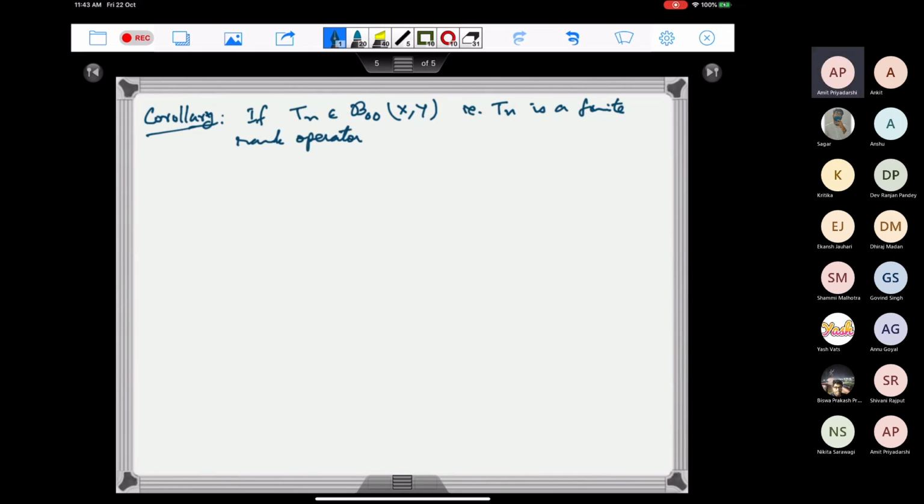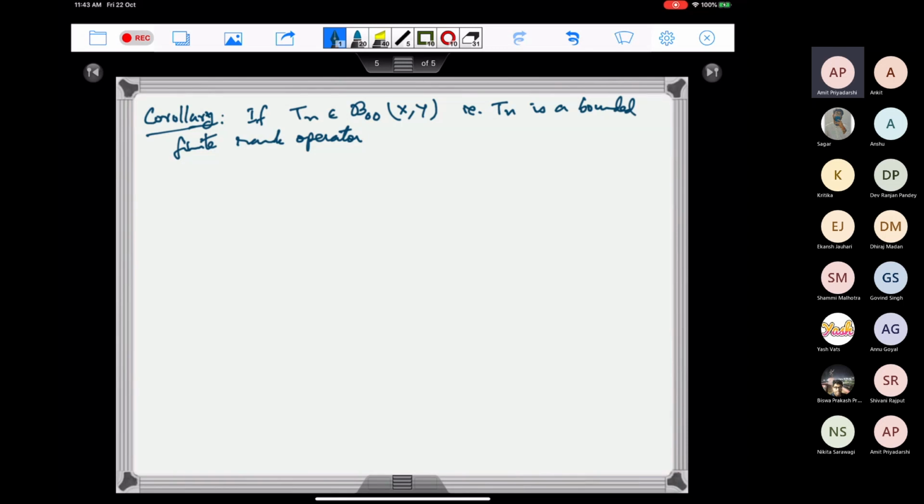In fact, this notation is for the bounded finite rank operator, so maybe I should write that, because some people define a finite rank operator as just one whose range space is finite dimensional. That does not imply that the operator is bounded.